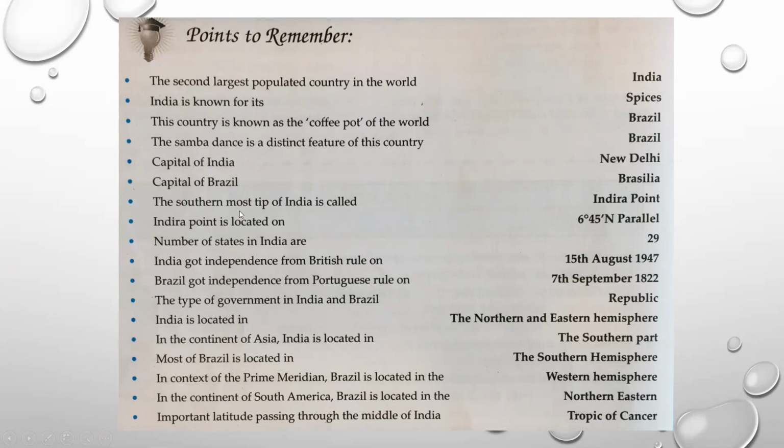In India, the southernmost tip is called the Indira Point. Many a times this comes as a fill-up question. Indira Point is located on 6 degrees 45 minutes north parallel.